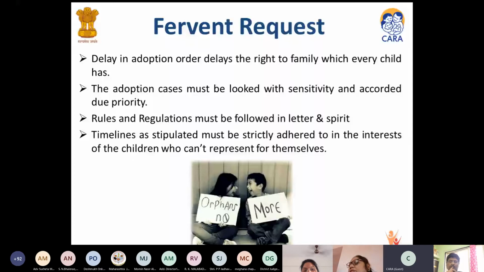I think we have discussed this, and it's a sincere request that delay in the adoption order delays the right to family of every child.